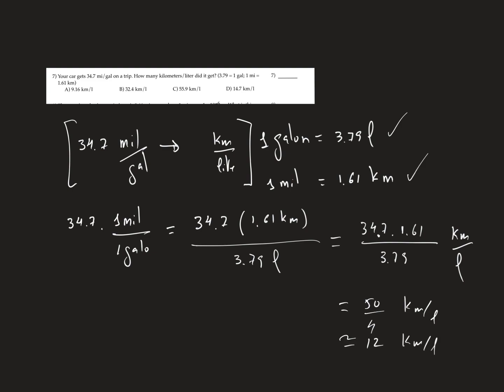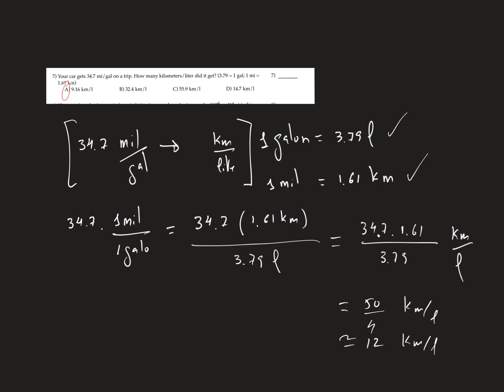The nearest answer is the A, but you do the calculations correctly. Don't trust me, more or less it will be this answer, I think, if I'm not wrong, okay?